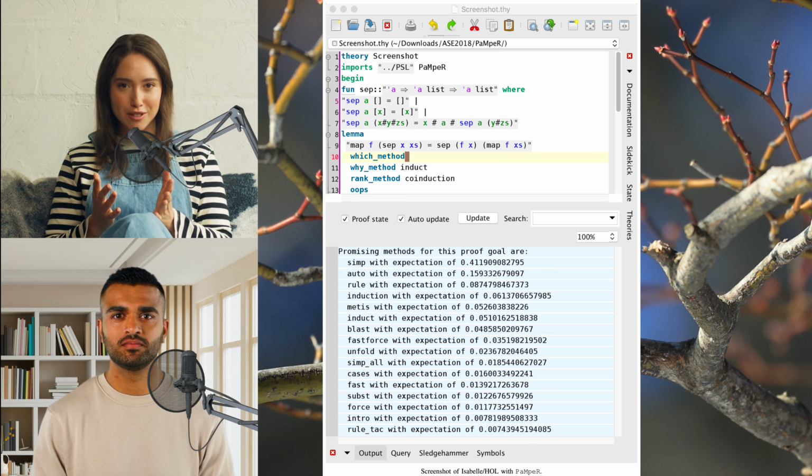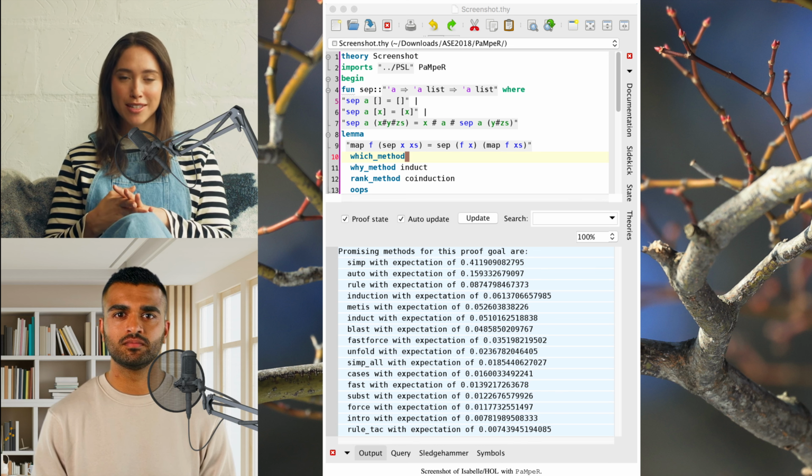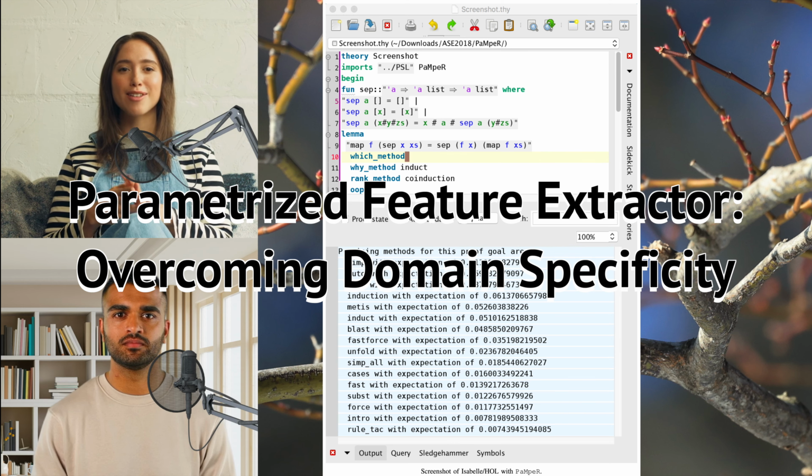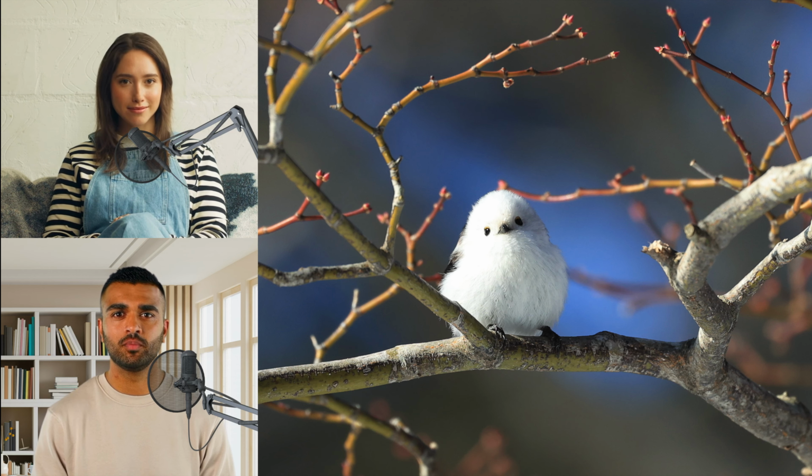I think the authors are not too worried about the domain specificity of PaMpeR for most use cases. Yutaka told me that he thinks the assertions are written in a generic way so that they can overcome most of the domain-specific challenges in typical use cases. Yes, I think that's true. Unless we come up with our own tactics, that probably won't be an issue.